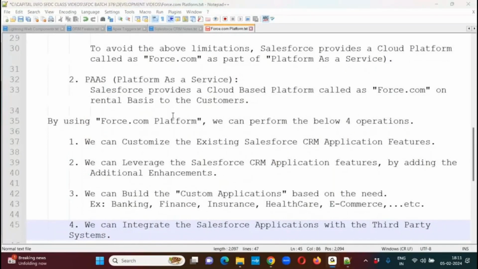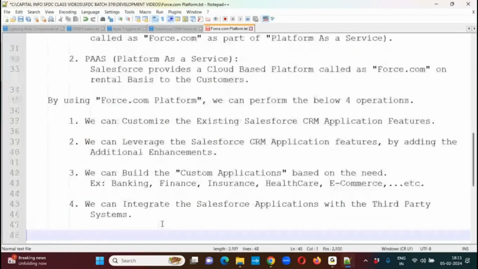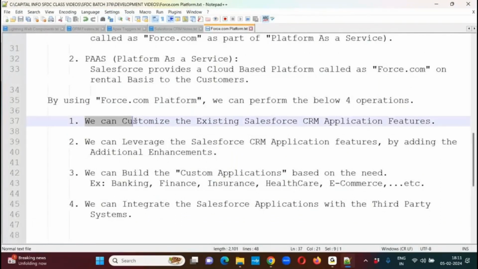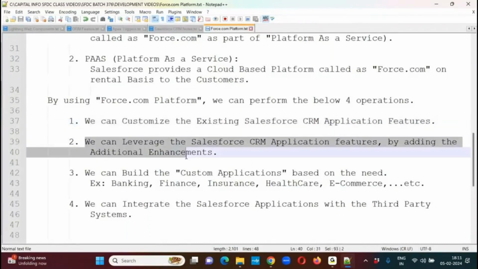We can integrate the Salesforce applications with third-party systems. These are the 4 operations that we can do by using this Force platform. First one, we can customize the existing Salesforce CRM application features. Second one, we can add some more additional enhancements to the existing CRM applications. Third one, we can build our own custom applications from scratch. And the fourth one, we can integrate these CRM application features with some external systems as well.